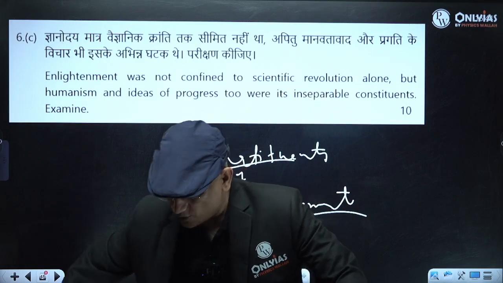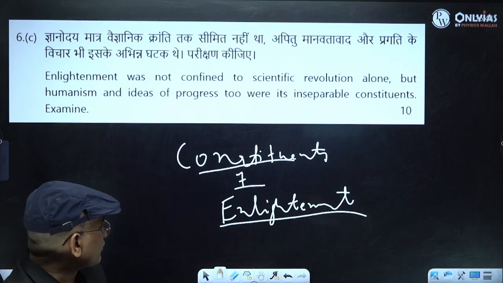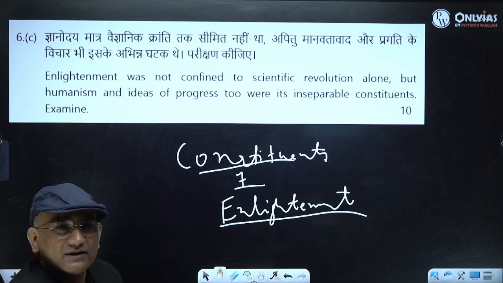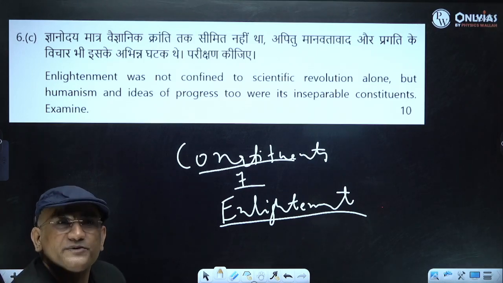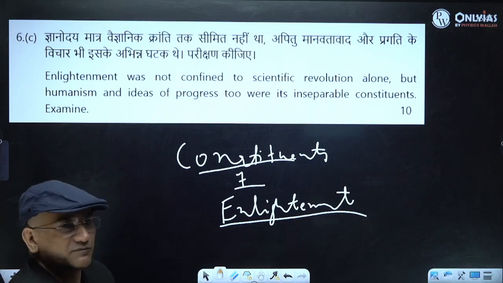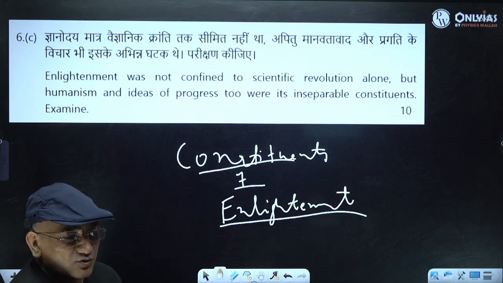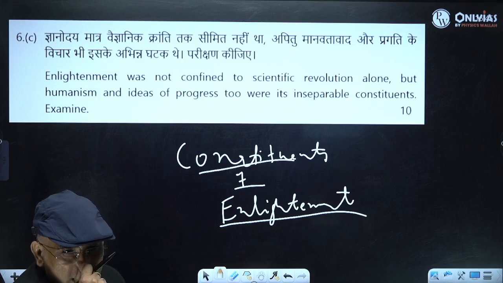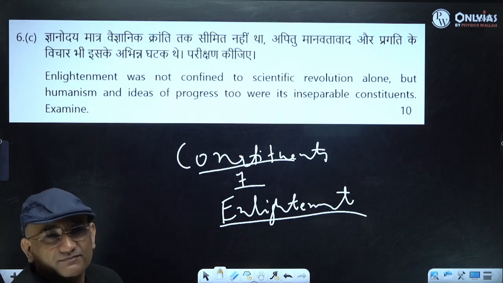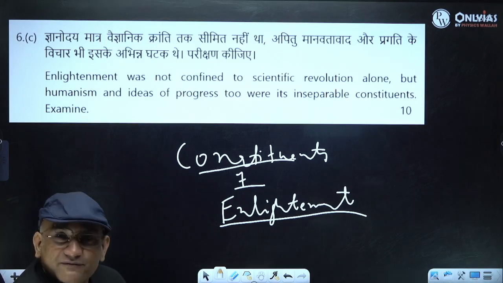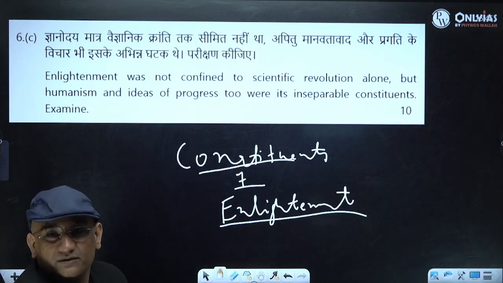So you must be knowing that enlightenment is considered the last stage of Renaissance. And of course, because of enlightenment there was scientific progress. Enlightenment talked about experimentation, observation, so therefore there was scientific revolution. But enlightenment is not confined to progress in science, progress in technology. It also talked about discovery of man, humanism. It also talked about the welfare approach, reform in law, reform in economy.